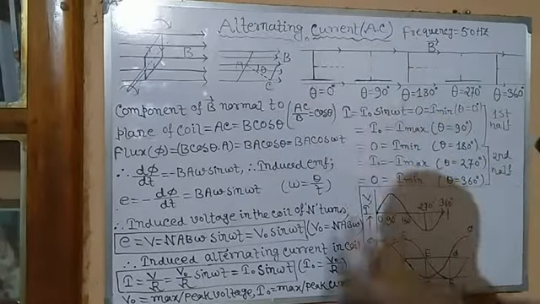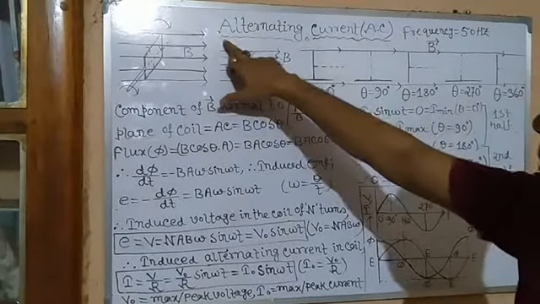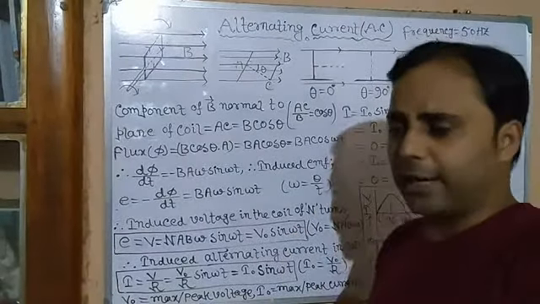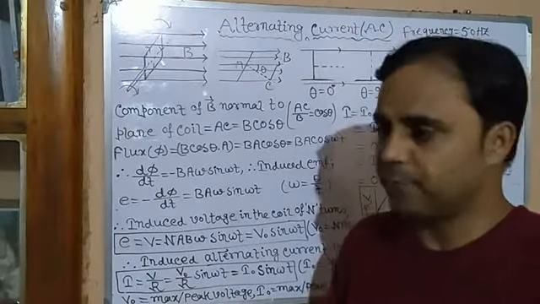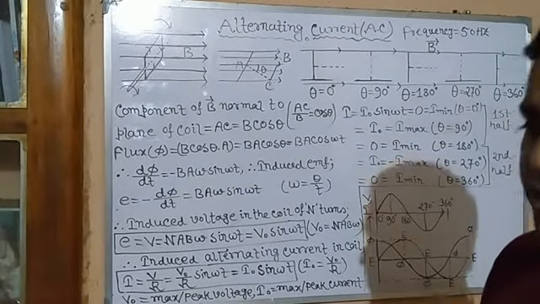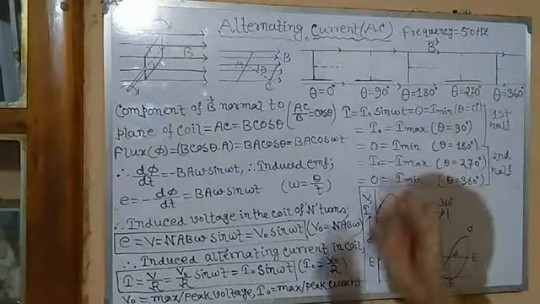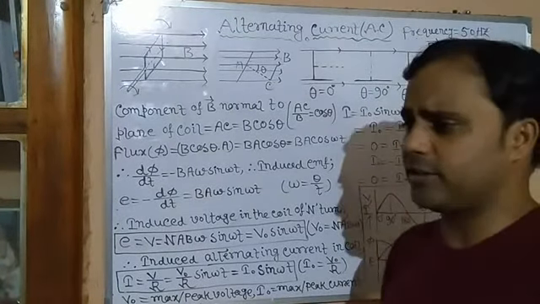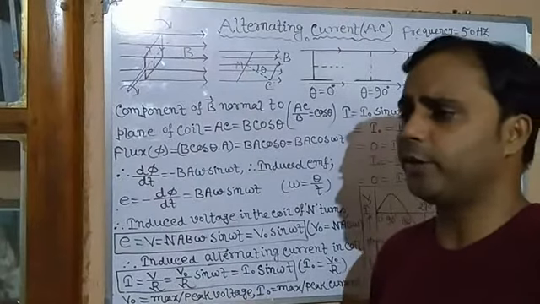Alternating current. It is very clear from its name: alter means which changes with time. So it is a special kind of electricity, unlike DC, whose magnitude and direction change with time. That's why it is called alternating current. So how is it produced? What are its characteristics? We will see in this video briefly.